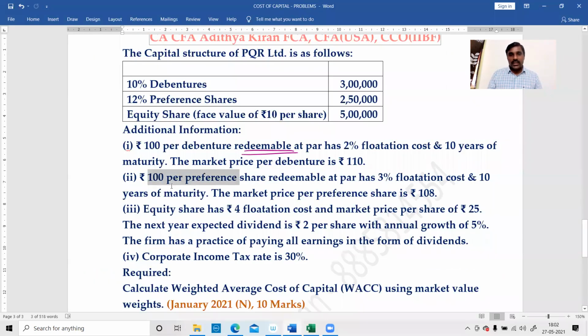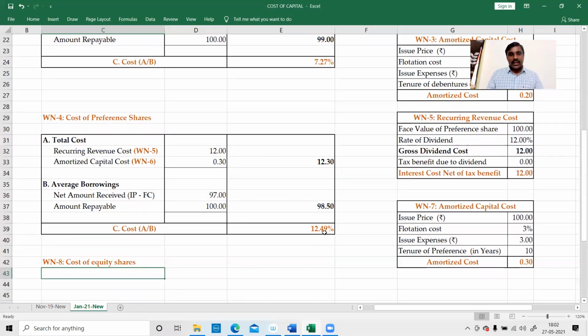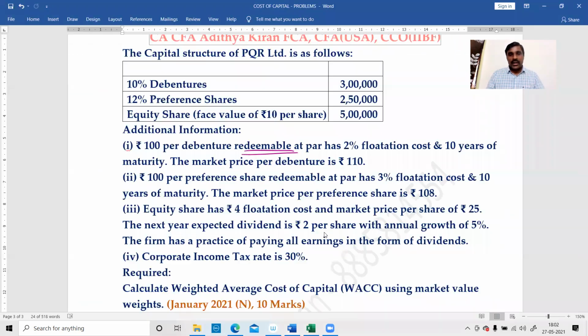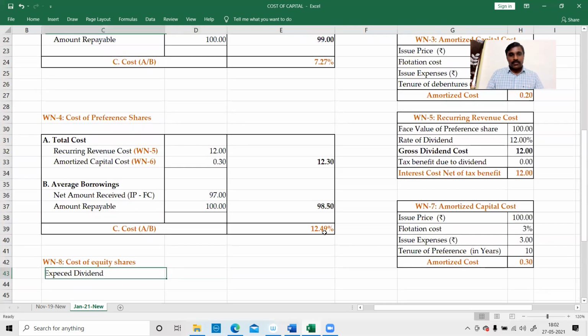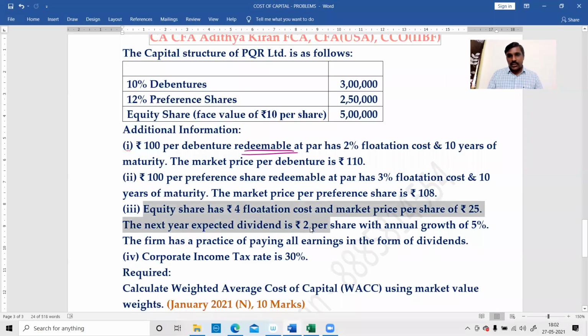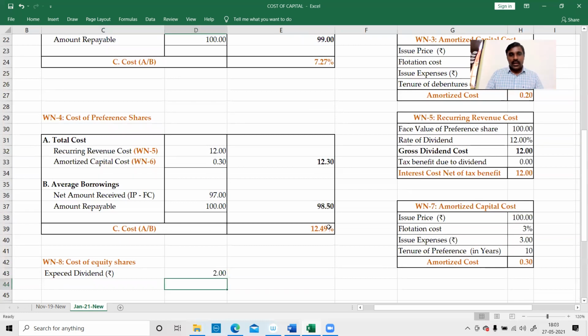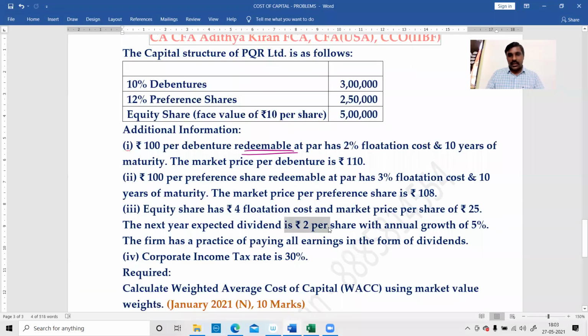Based on the dividend model, we can calculate the cost of equity shares. Expected dividend. What is the expected dividend? Expected dividend is rupees 2 per share.